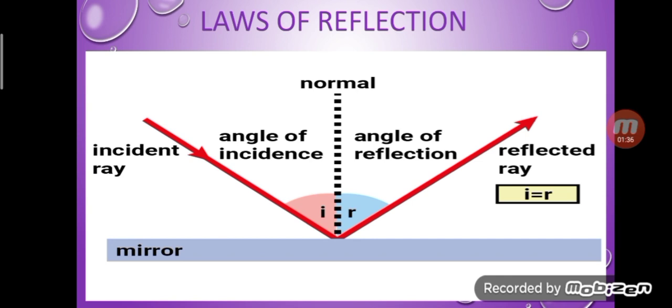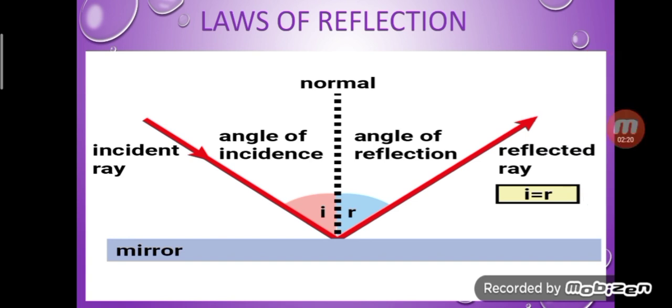Here you can see two angles. One is angle of incidence and next is angle of reflection. So what is angle of incidence? It is the angle between the incident ray and the normal, and that is called angle of incidence, and it is denoted by I. Next is angle of reflection. It is the angle between the reflected ray and the normal and is called the angle of reflection, and it is denoted by R.